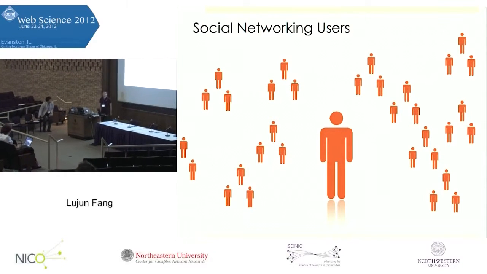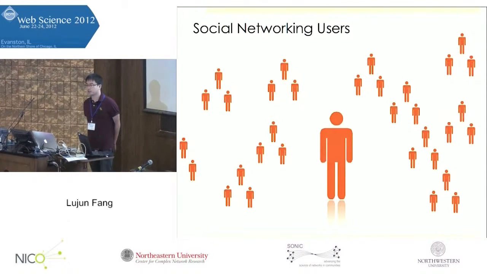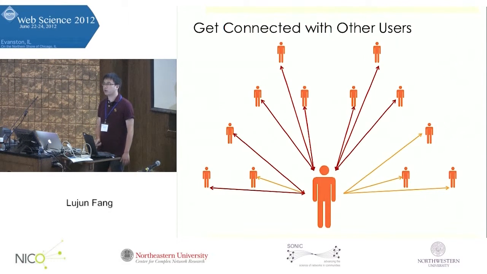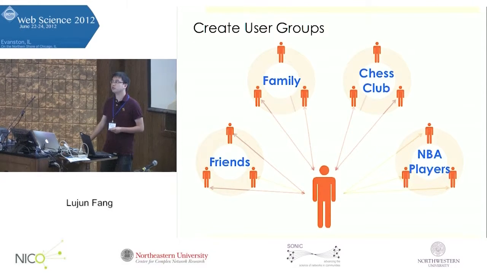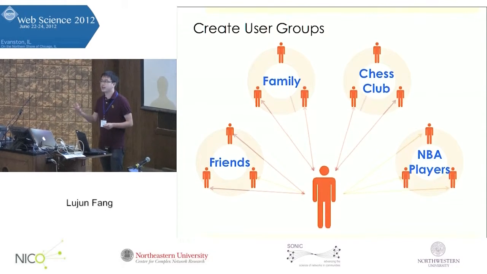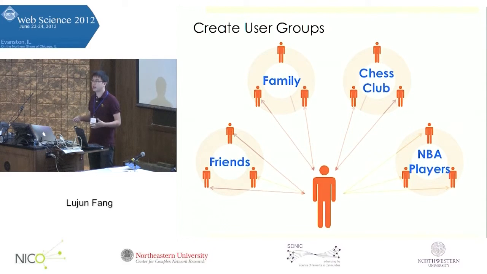Social network sites like Google Plus and Facebook attract hundreds of millions of users. Users get involved in these social networks by first getting connected to other users. For the purpose of information sharing and consumption, users usually put their contents or friends into groups. For example, I can have my friends and family in separate groups called friends and family.